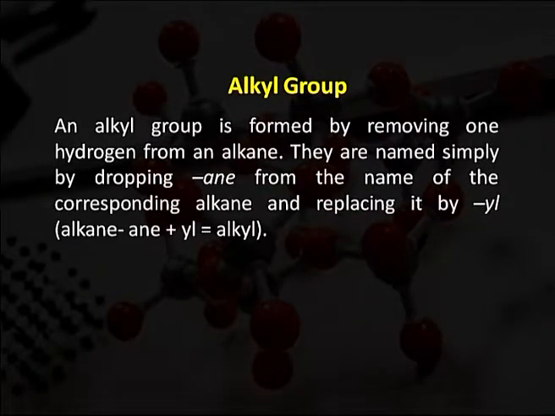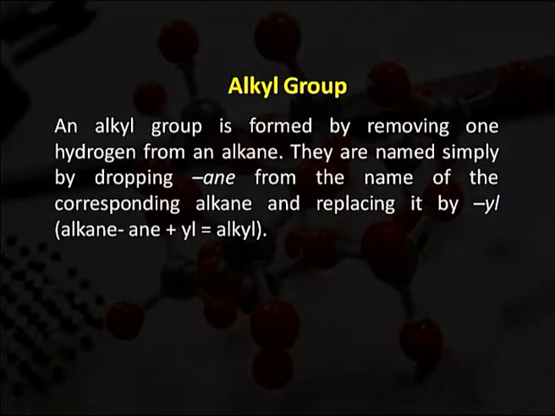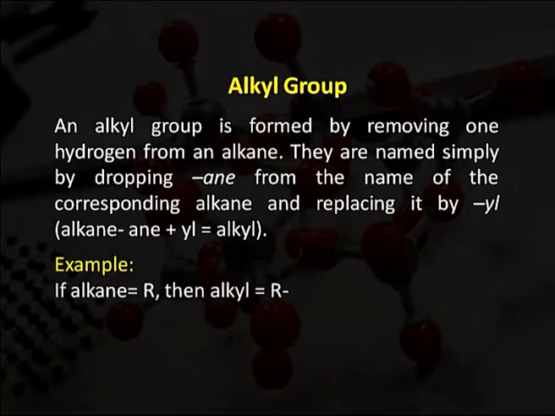An alkyl group is formed by removing one hydrogen atom from an alkane. They are named simply by dropping "ane" from the name of the corresponding alkane, because in alkanes we use "ane" as the suffix, and in an alkyl group "ane" is replaced by "yl". So, alkane minus ane plus yl is equal to alkyl. Example: if alkane is R-H, then alkyl is R bonded by a single bond.